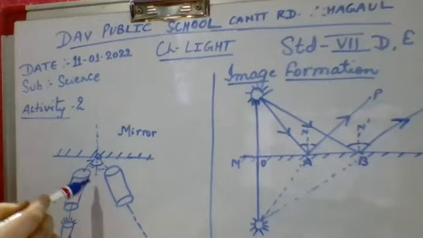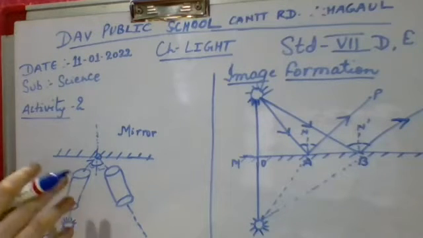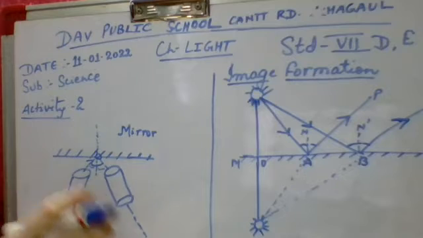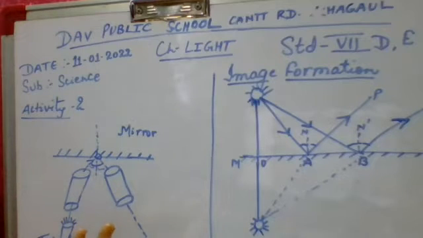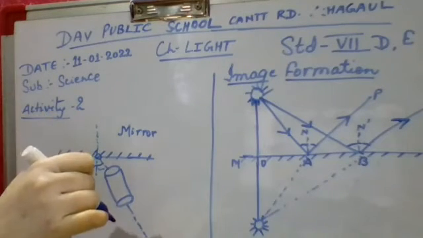So this can be proved by this activity. And if you draw the diagram on a screen, what will be your screen? Your screen will be your paper, because you are going to fix this mirror on a paper, that is your screen.